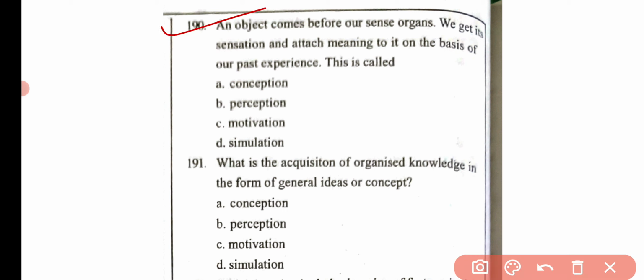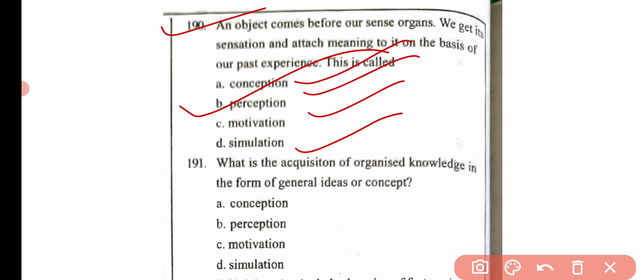Then the next question is, an object comes before our sense organs, we get its sensation and attach meaning to it on the basis of our past experience. This is called conception, perception, motivation, and stimulation. Here the correct answer is option B, that is perception.